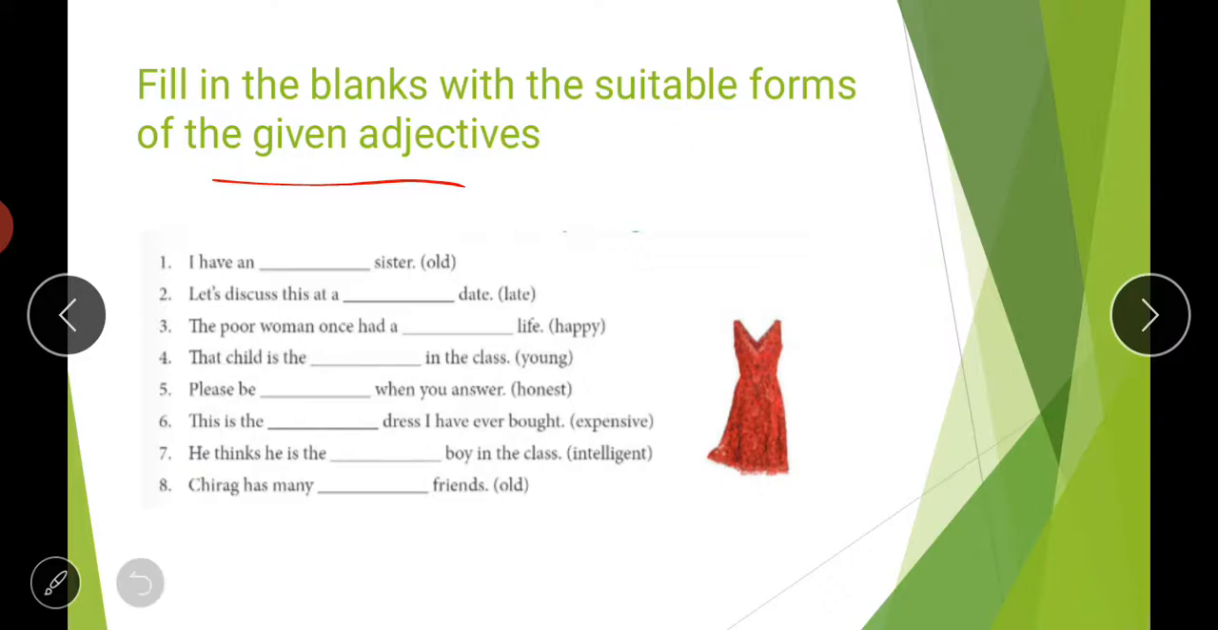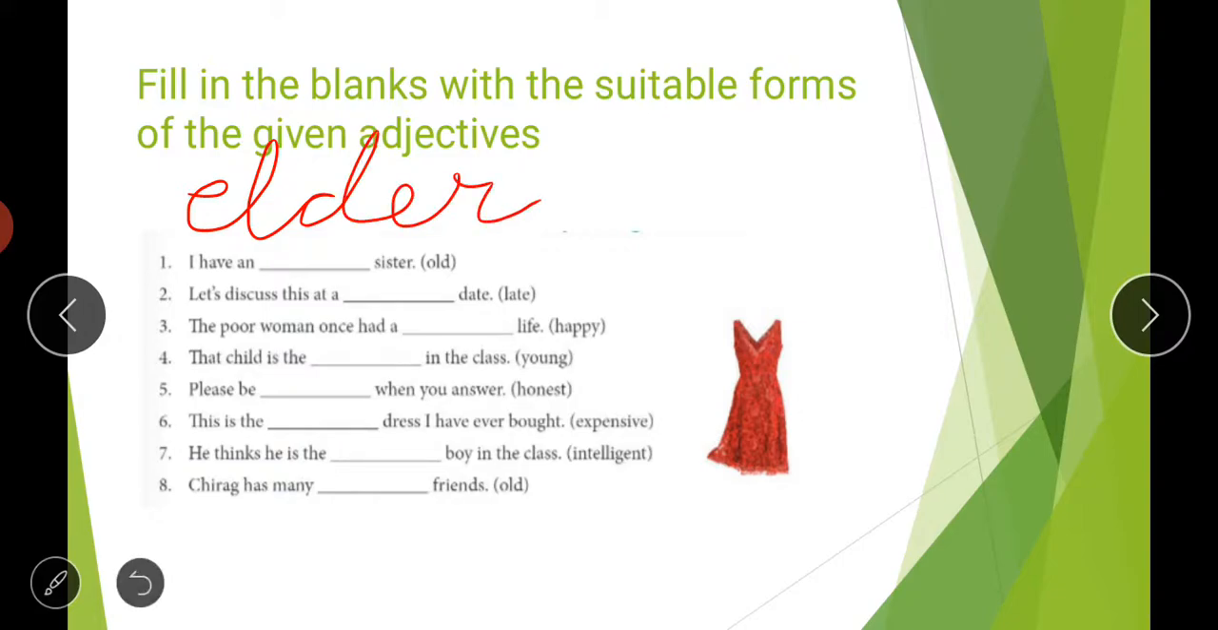My writing is very bad, I will try to write it properly. Elder, your answer will be elder. I have an elder sister. Second is: let's discuss this at a dash date. Let's discuss this at a later date, means let us discuss later. So later is the right answer in the second one.